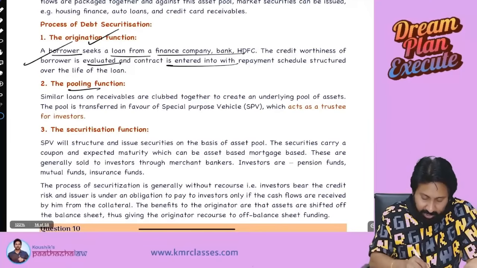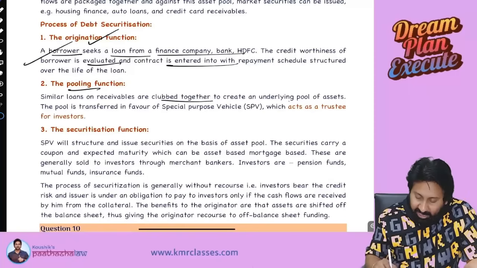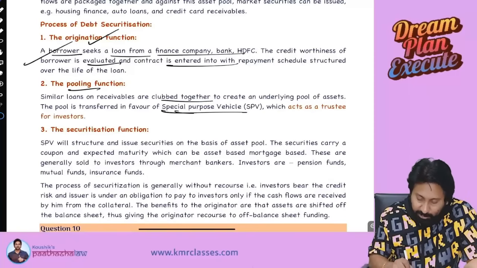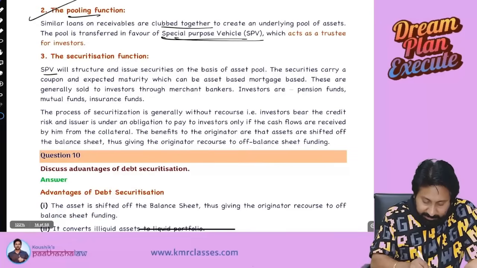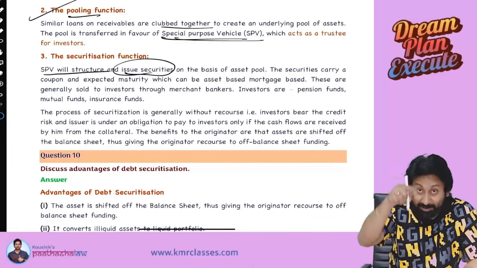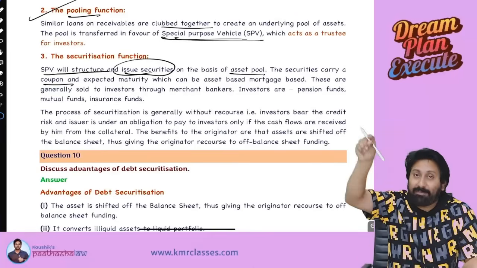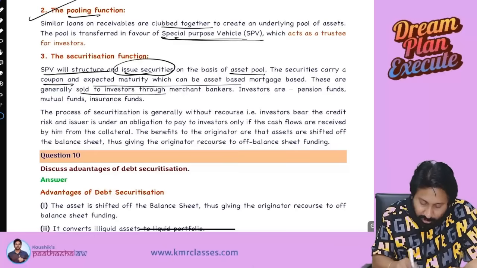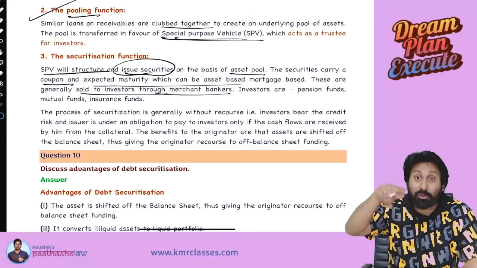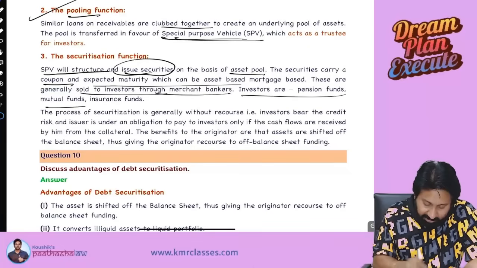Pooling function: similar loans or receivables are clubbed together to create an underlying pool of assets, which is transferred to the special purpose vehicle. Securitization function: the SPV will structure and issue securities, bonds. The securities carry a coupon; EMIs will be collected and the coupon will be paid. These are generally sold to investors through merchant bankers, QIBs, qualified institutional investors, pension funds and mutual funds.